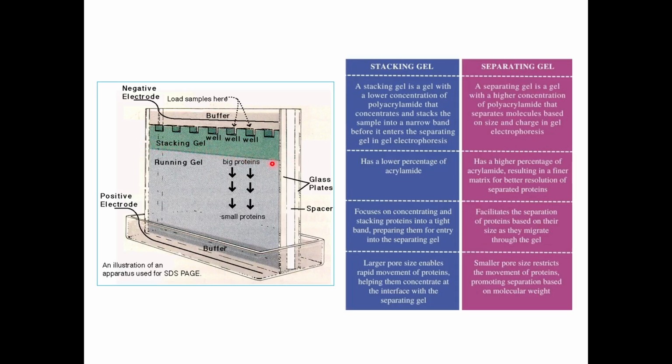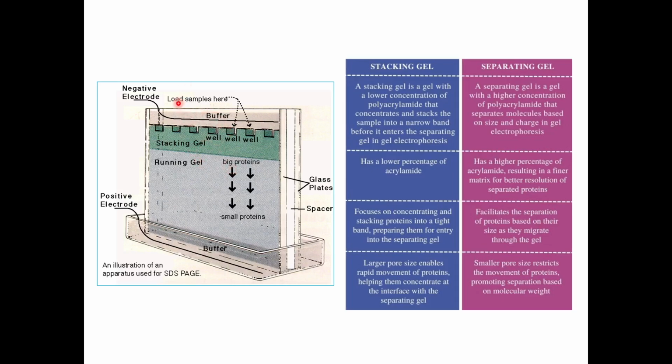Once it reaches this line, all the proteins are at a single line, then they start running into the resolving gel and slowly start separating according to their size. In your stacking gel, they will not separate according to their size. They will all travel together and form a single linear line. After entering the resolving gel, they will slowly start separating. Your smaller proteins will run faster and your larger proteins will run much slower relative to the smaller ones.